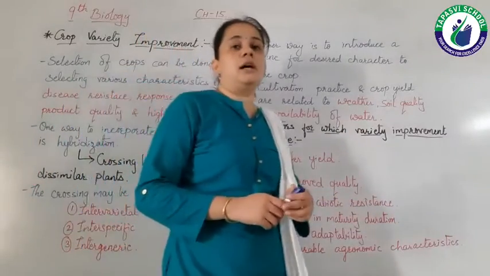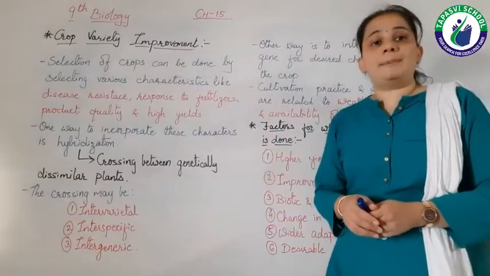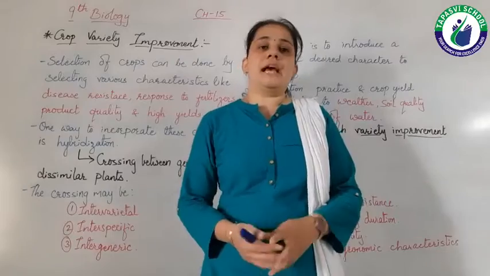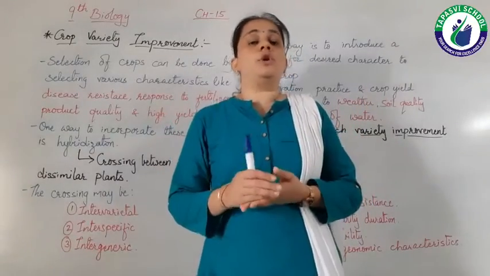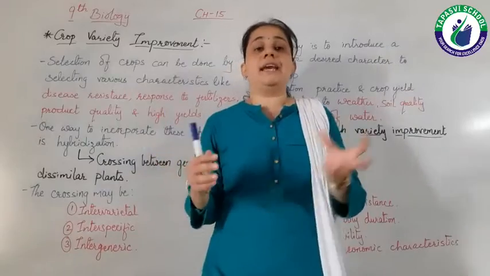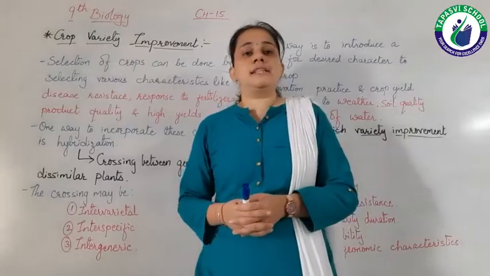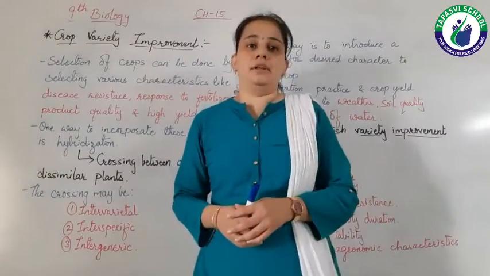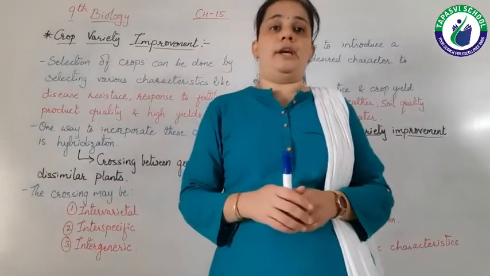The third is biotic and abiotic resistance. It means the crop which we are getting must have the capacity to fight against biotic conditions like microorganisms or any other worms. This can be improved by our method, or we have to take this point into consideration.